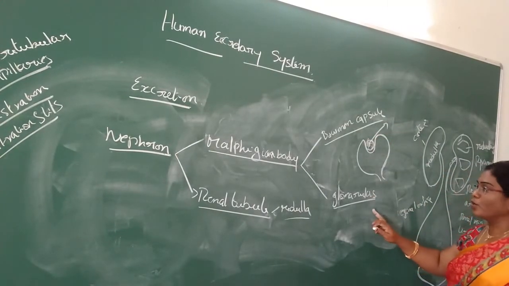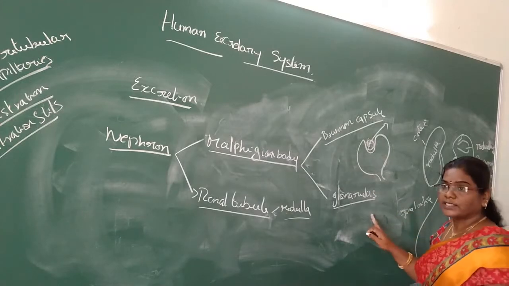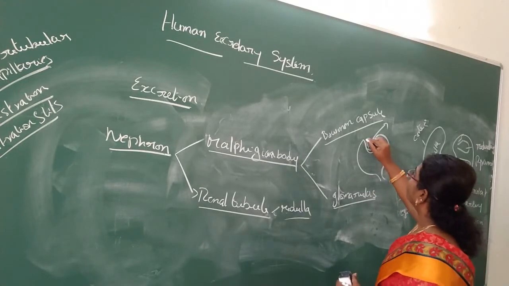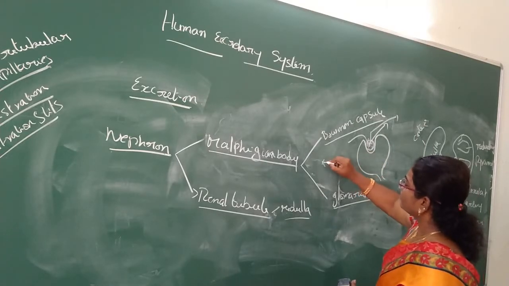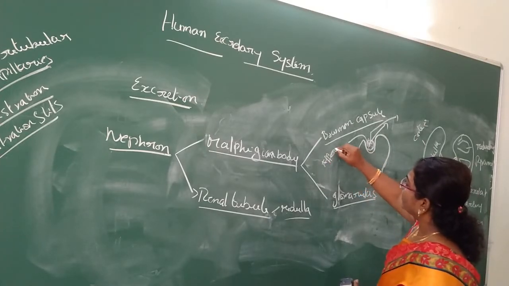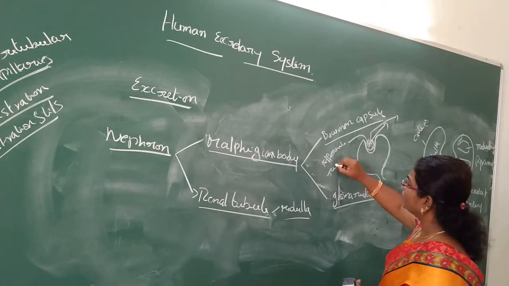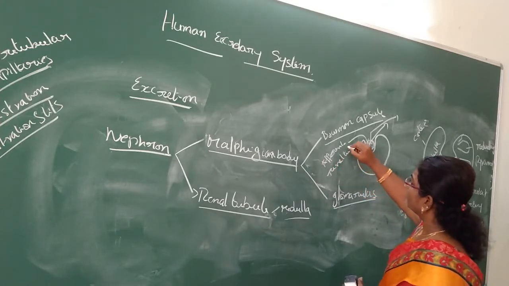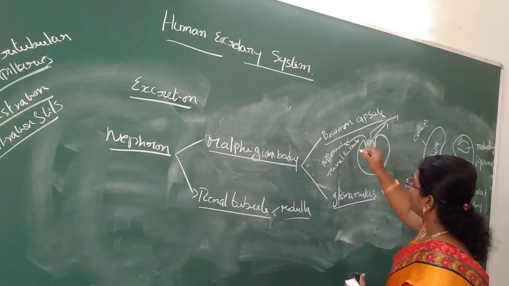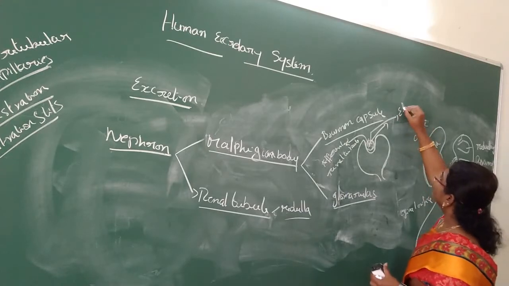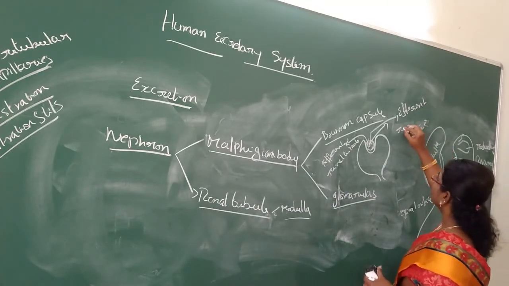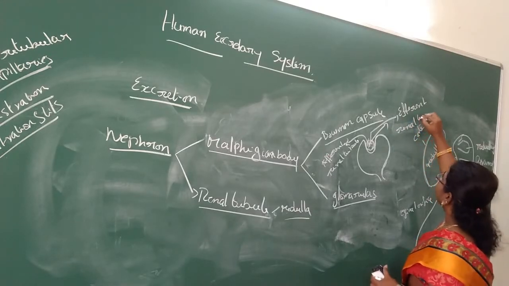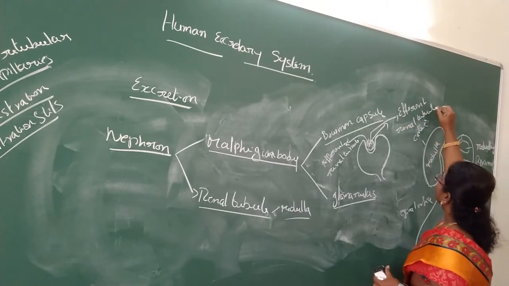The glomerulus forms the efferent renal tubule.